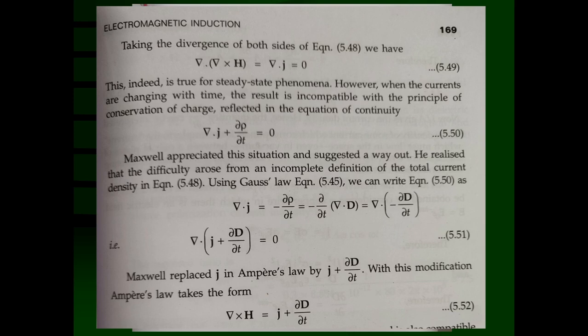That means the charge density rho remains constant. Rho is not a function of time. That means del rho upon del t is equal to 0. And if del rho upon del t is 0 in this equation, we can say that divergence of J is equal to 0, and this equation is satisfied. Divergence of J is equal to 0 in case of steady state phenomena. So Ampere's law is true for steady state conditions.